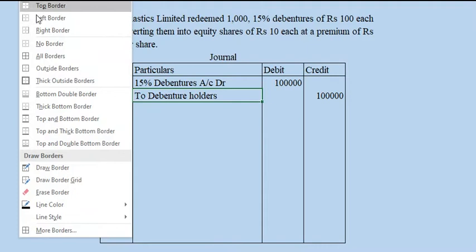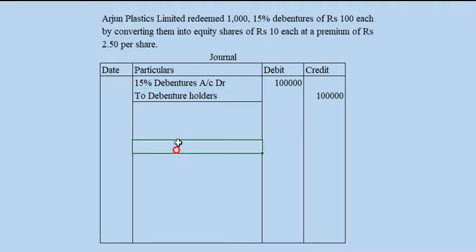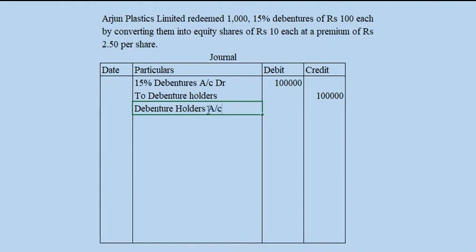The next case, the payment should be done in the form of issuing shares, issuing equity shares. So next case, debenture holders account debtor. This debenture holders is to be paid with ₹1 lakh.